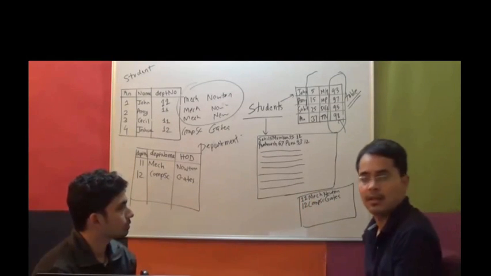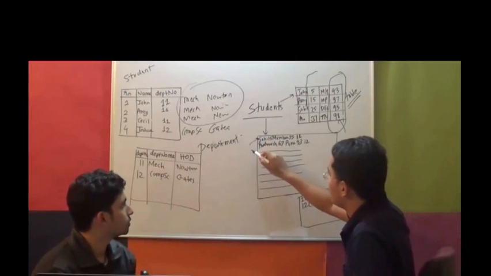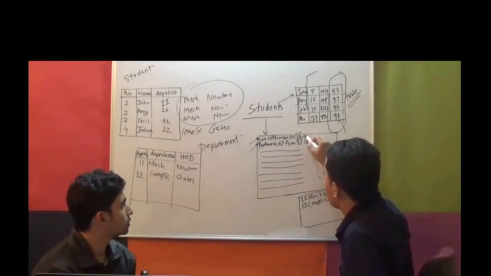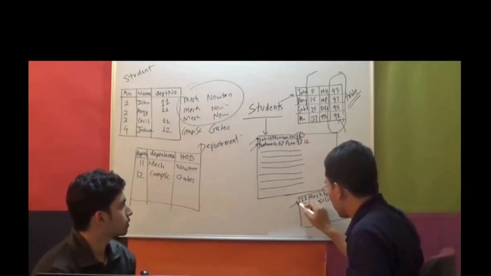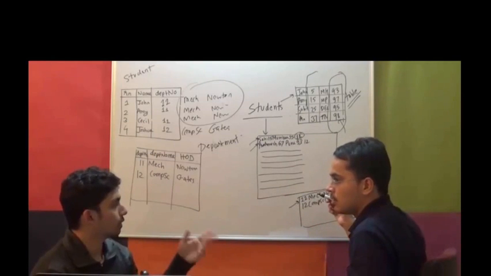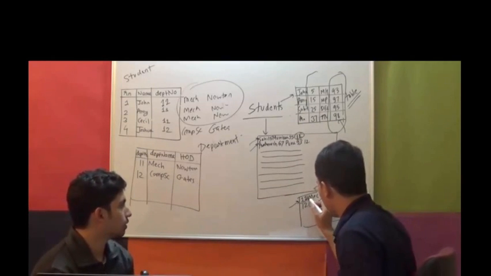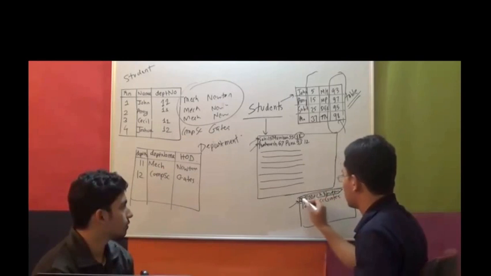Doesn't make any sense. I'll have to read this record, then this record. In that I'll have to get the department number, then I have to read this record. So you have to store in which file you have to fetch the department number. Exactly. Then search this in this and then get this information.